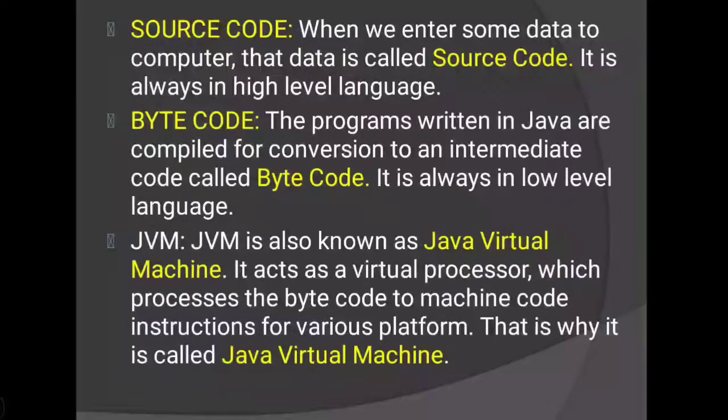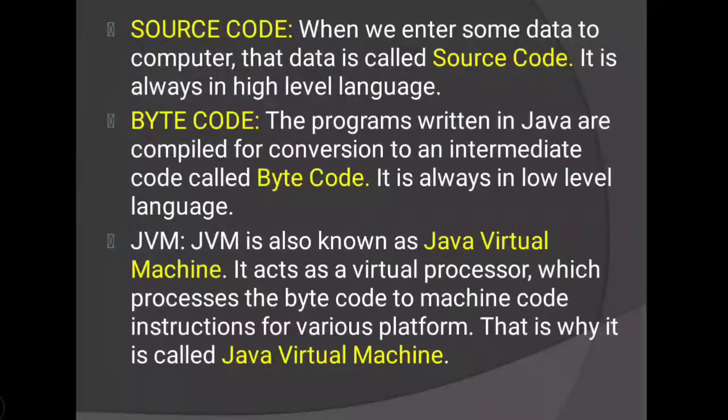Then bytecode. Programs written in Java are compiled by conversion to an intermediate code called bytecode. This source code, after compilation, will be bytecode. After compilation, the instruction we entered is converted to a lower level language. That is called bytecode.